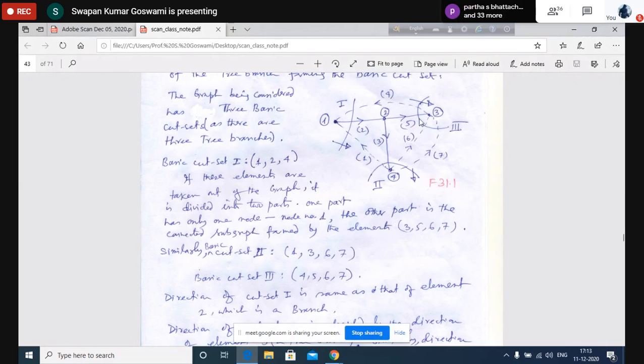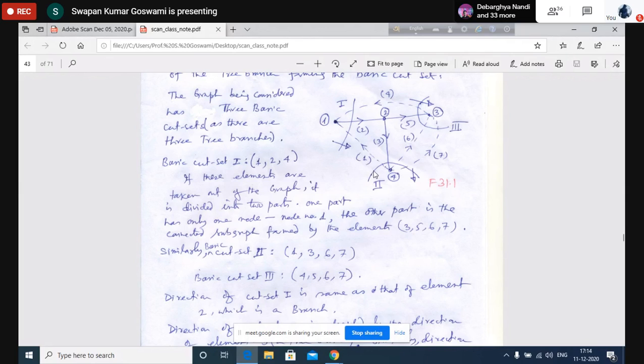Let us explain this for the other cut set also. Then it may be more clear to you. Say I assign a direction to this cut set. This cut set is actually shown by drawing this arc. You may draw a line, you may draw an arc like this. What is the purpose of drawing this arc? Because this arc is actually cutting these elements, indicating that all these 4 elements are to be removed together to form a basic cut set. Okay, this is the purpose.